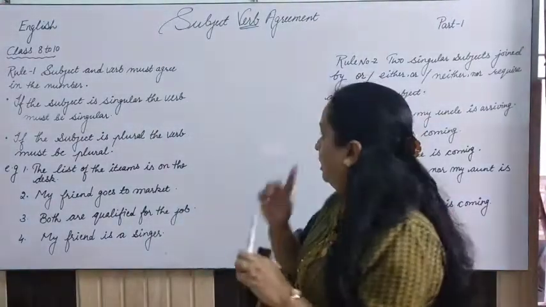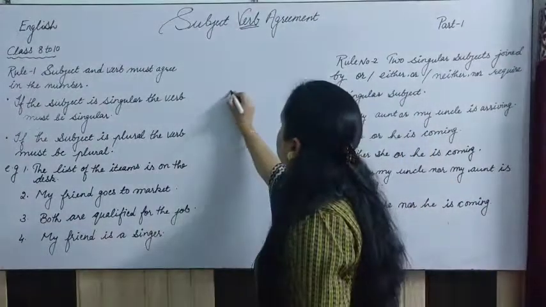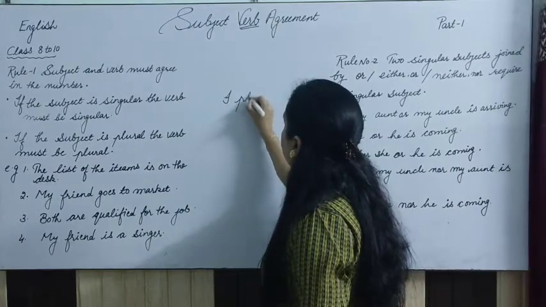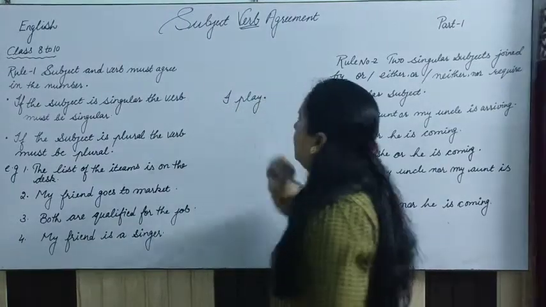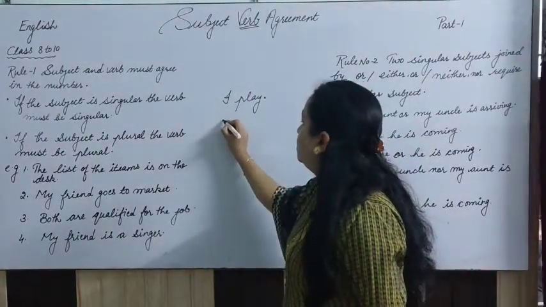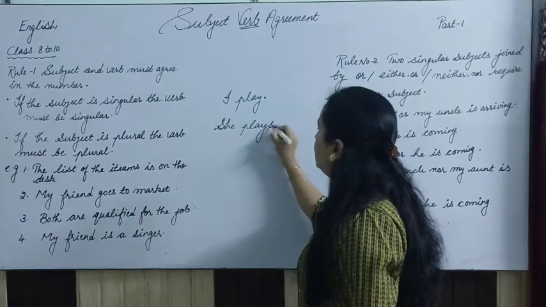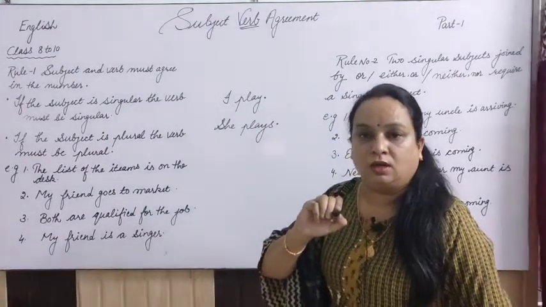But before that, let me give you one more example of simple present tense, right? Suppose I play. I play, this is present simple. But she plays. So we have to keep these rules in mind, right?